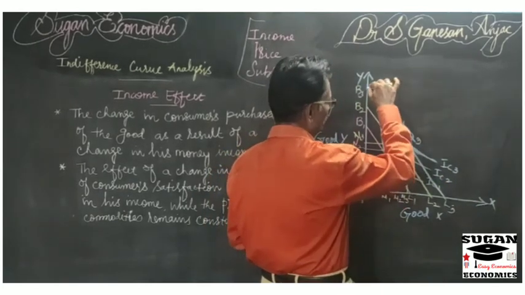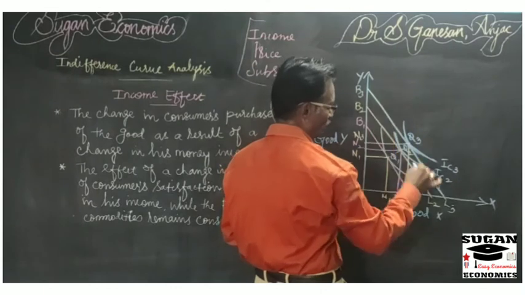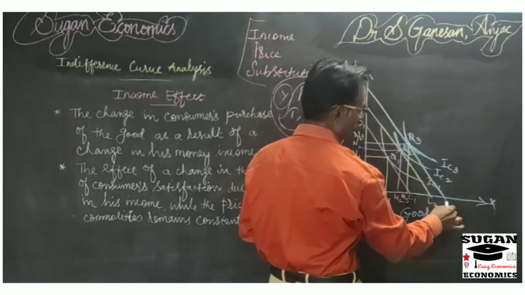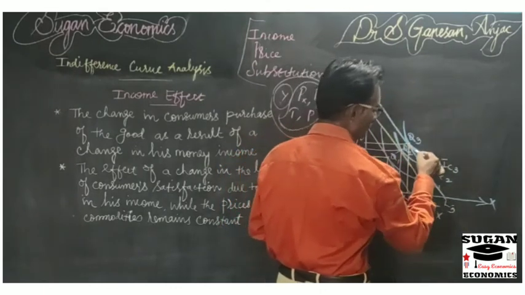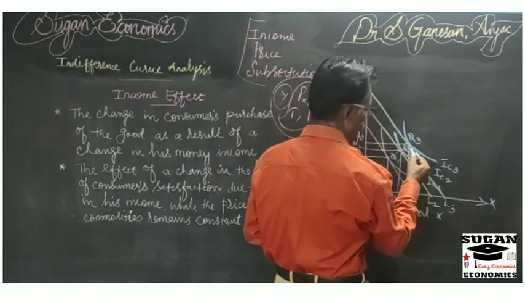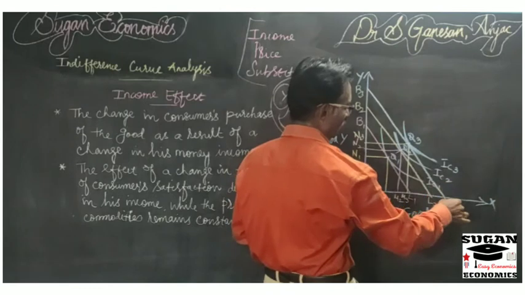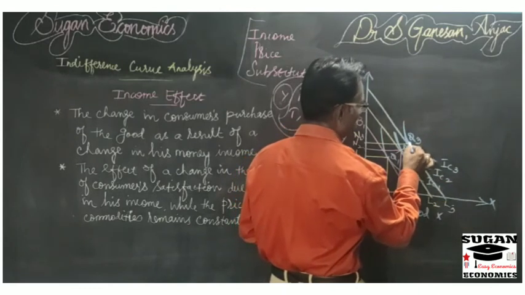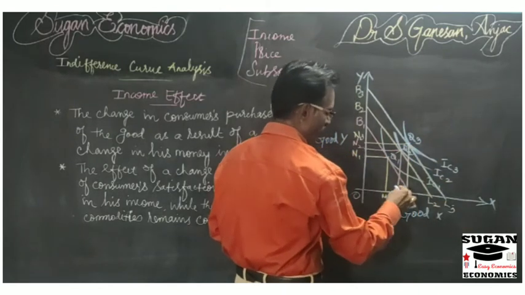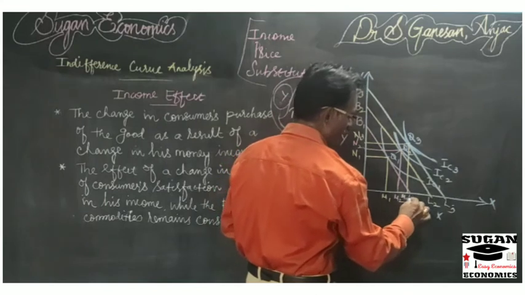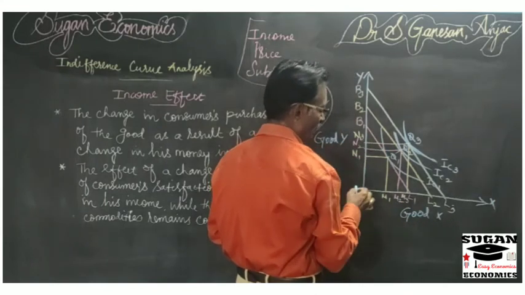So we have shifted the budget line from B2 L2 to B3 L3. So now you draw a new indifference curve, IC3, the highest indifference curve. It is tangent to the budget line B3 L3 at point Q3. So now the consumer is having OM3 amount of good X and ON3 amount of good Y.